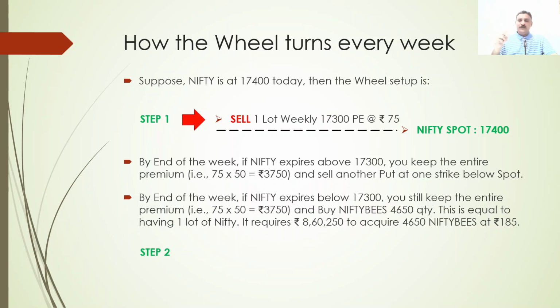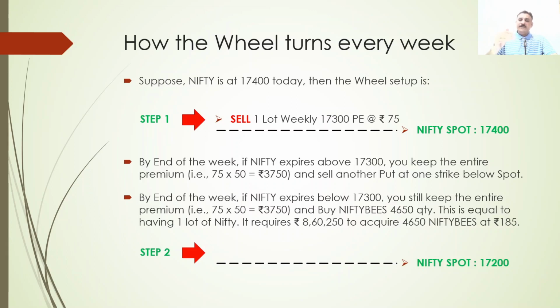You have done step 1. You sold the put, and if the market expires above it, you are going to keep all the premium, and you are going to sell another put. If the market expires above 17,300, you will keep the entire premium because your put has gone out of the money. If the market expires below 17,300, you will close the put, or you can allow it to expire in the money and then take whatever loss is there. But at the same time, the cash you have, 8,60,000 rupees, you go and buy the Nifty BeES, 4650 quantity. Okay.